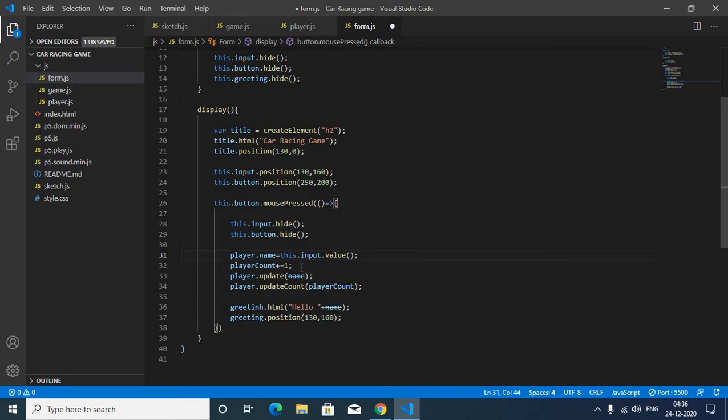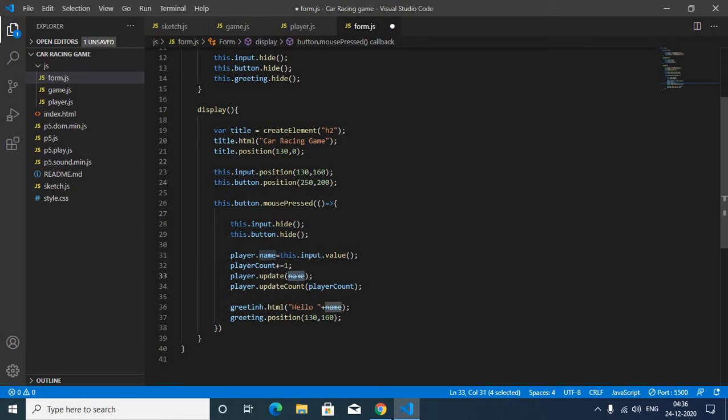So we have player.name is equal to this.input.value. Then in the third line you can see the name is cancelled.